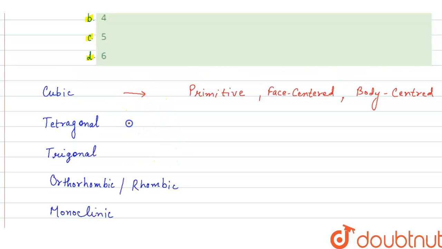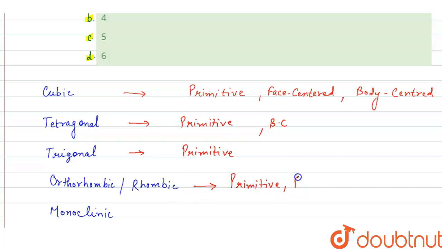Then in tetragonal, there is primitive and body-centered unit cell as a possible variation. Then in trigonal, there is only primitive unit cell, and then in orthorhombic or rhombic, there is primitive, face-centered, body-centered, and end-centered.